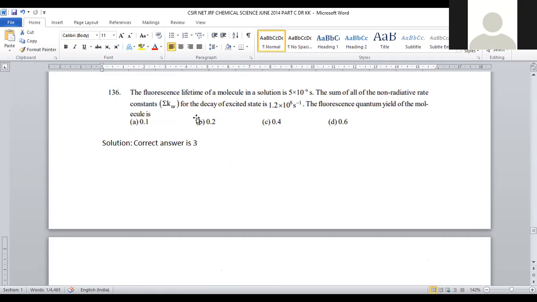This is a question from photochemistry. Fluorescence and phosphorescence all belong to photochemistry. Fluorescence is the immediate emission of radiation, whereas phosphorescence means that after the light source is removed, a slow glow of the molecule is possible. These are the processes where light is absorbed by the molecule and emission back is possible. In that case, you can observe fluorescence and phosphorescence phenomena. For this purpose, we employ the quantum yield of the product. That quantum yield is calculated as 0.4 for this molecule. For question number 136, option number 3 will be the right answer.